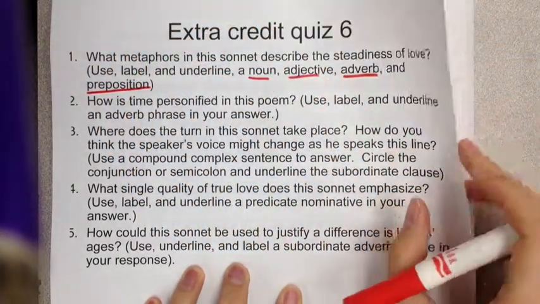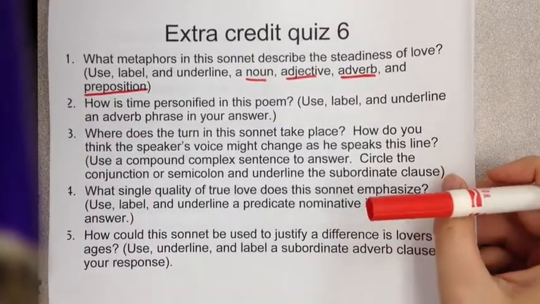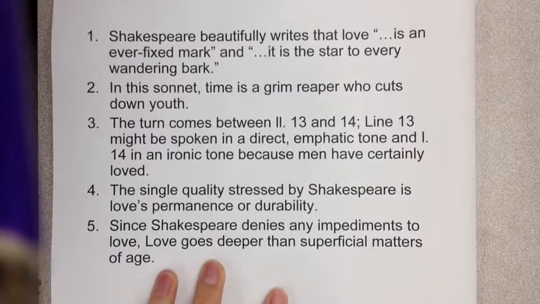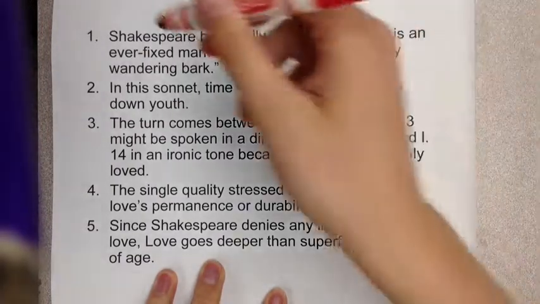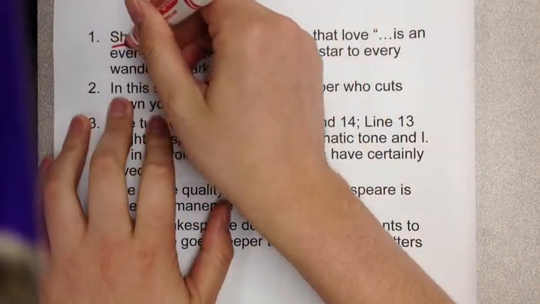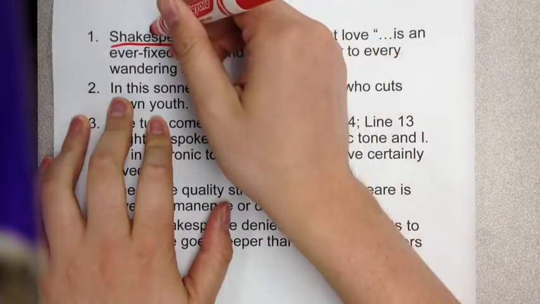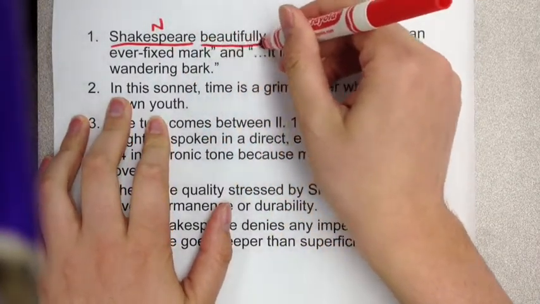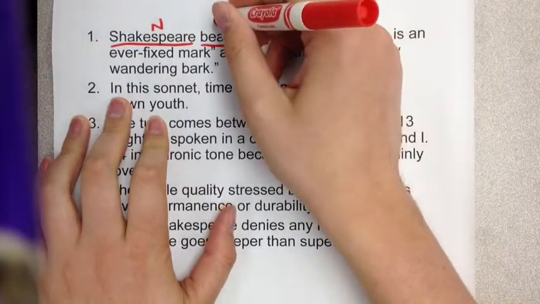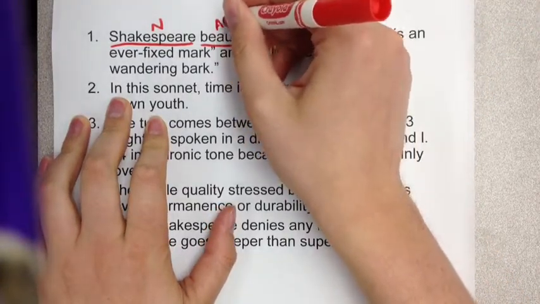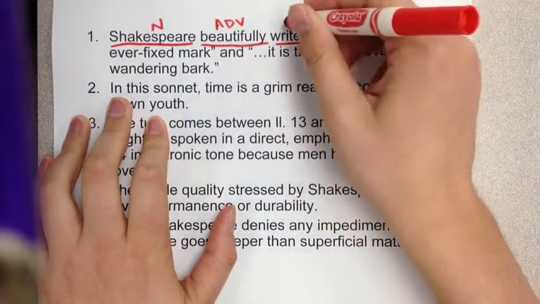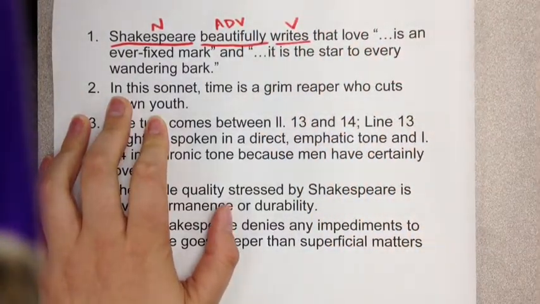So here's my sentence. Be sure not to just copy my sentence. Make sure it's your sentence. Here is our noun. We'll just say Shakespeare. That's a person. So there's our noun. And then here's beautifully. I don't really like the use of the word beautifully here. I just was forced to do so because the question asked me to put an adverb. But I put it there. Here's a verb. I don't think you had to identify that, but it is a verb.